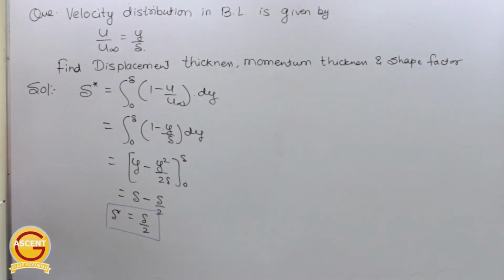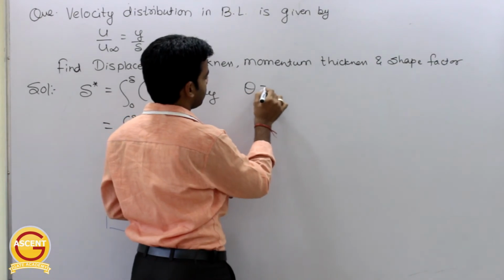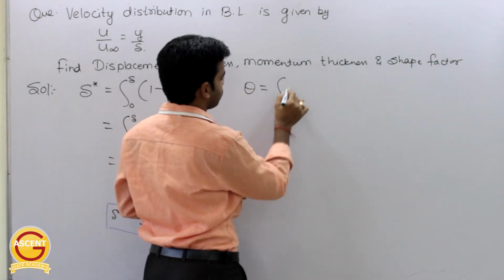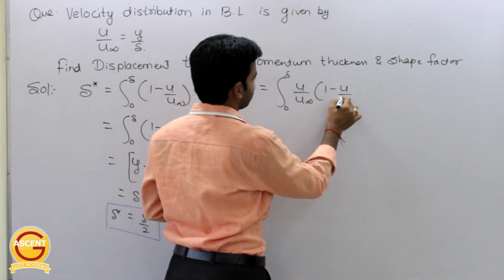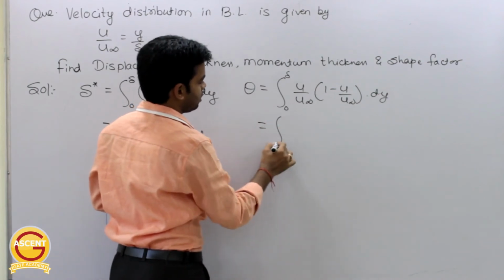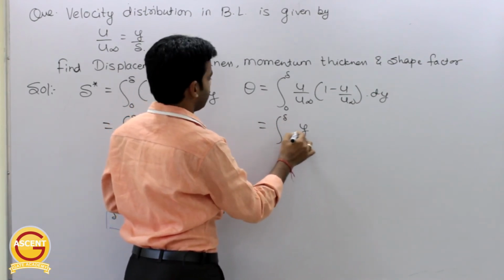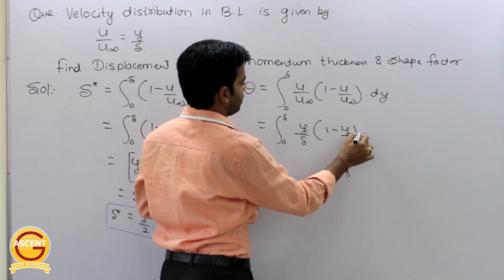Now what about momentum thickness? As we know from the formula, theta is equal to integration from 0 to del of u by u infinity into 1 minus u by u infinity into dy. Just put the values. So this will be from 0 to del, y by del into 1 minus y by del into dy.